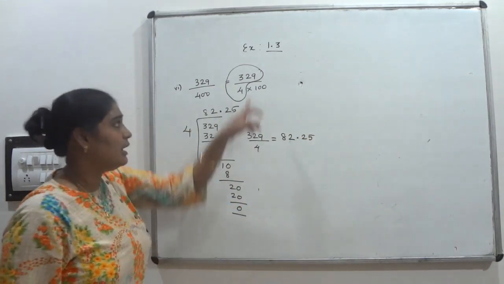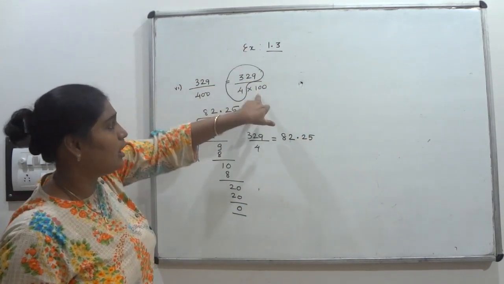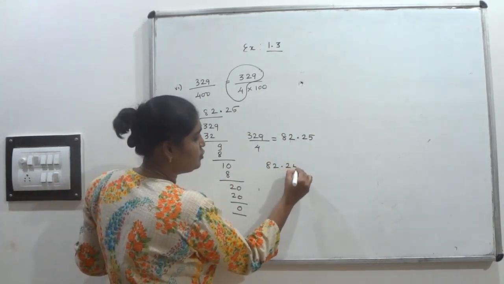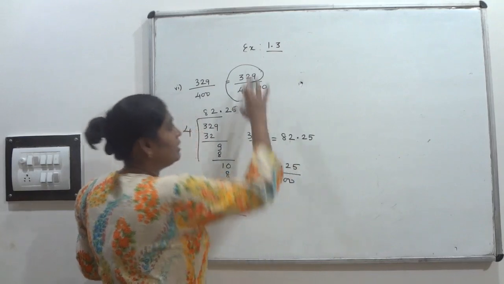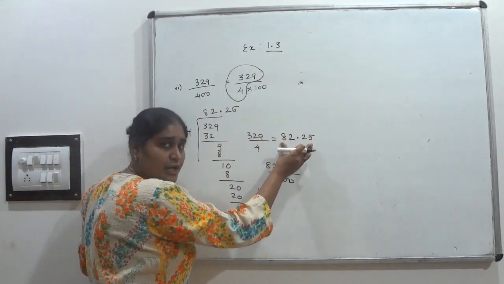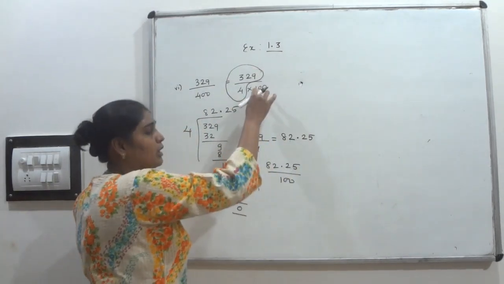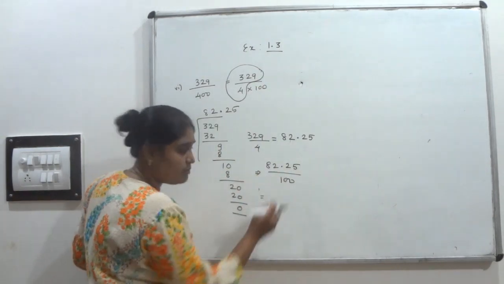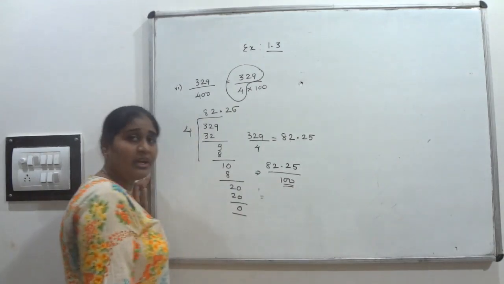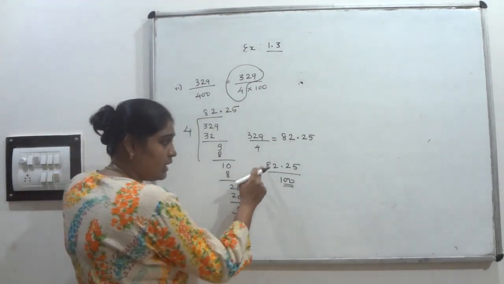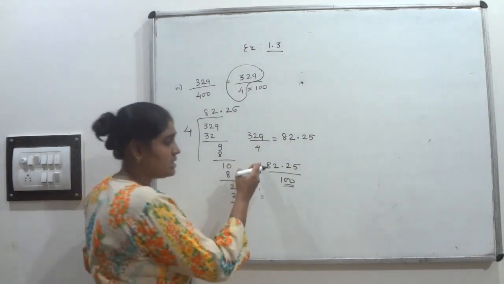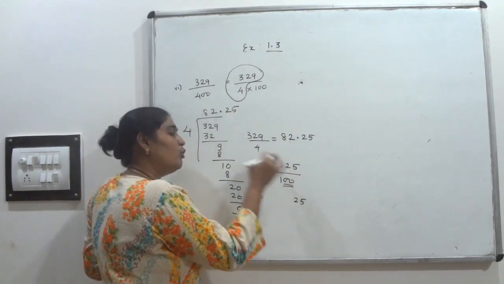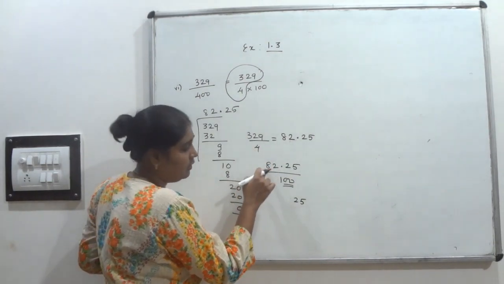But what I need is this form, then upon 100 is there. So we can write 82.25 upon 100, because this decimal expansion I have, that is 82.25. Then upon 100 is there, that's why I have to divide by 100. It is very simple. In the denominator 2 zeros are there, that's why I have to move the decimal point 2 places. Already 2 decimal places are given there. Move 2 more places. 1, 2.